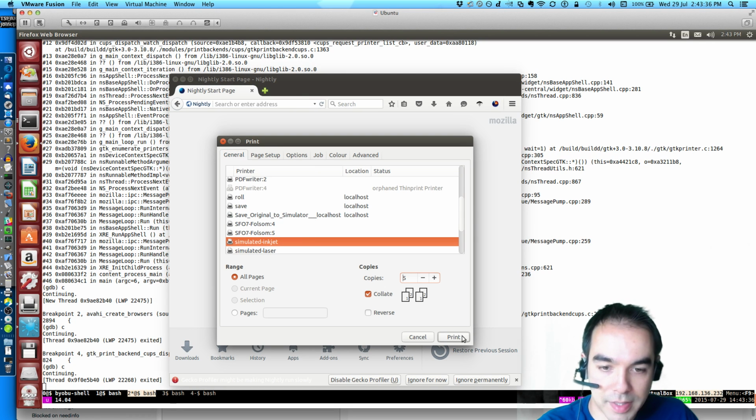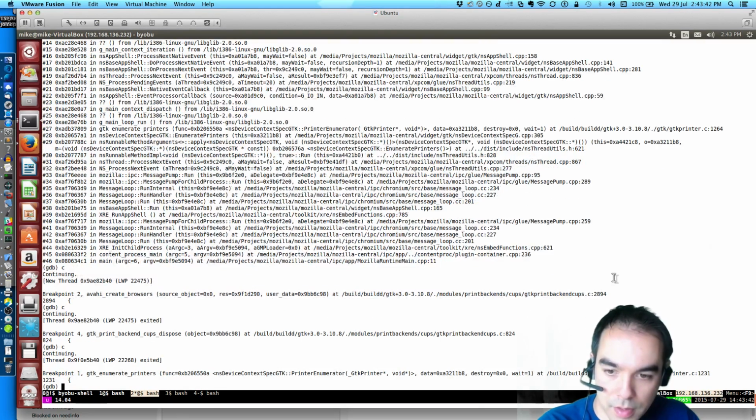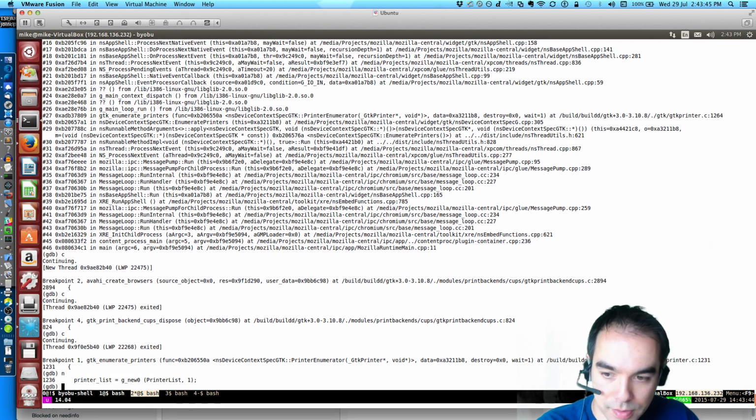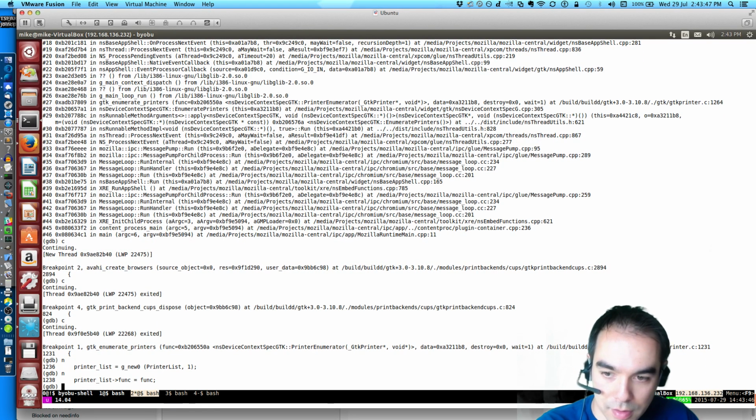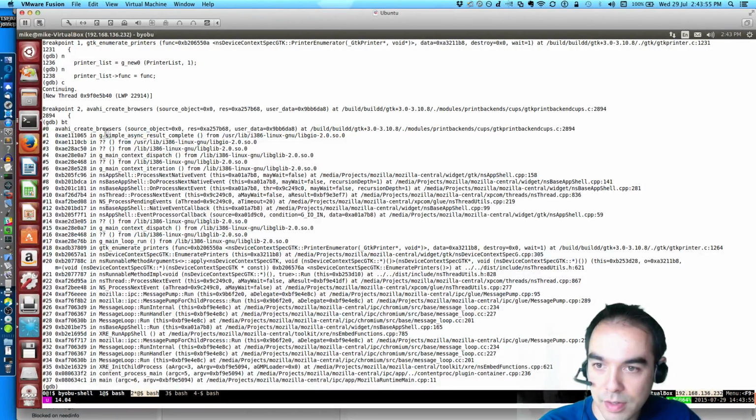Okay, so let's do that again with our breakpoints. So now we're enumerating the printers. We're creating the browsers now because some async function completed.